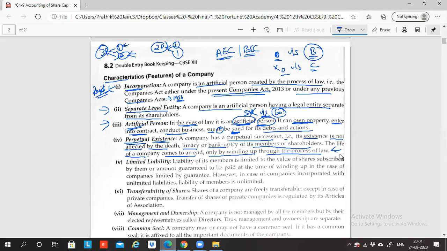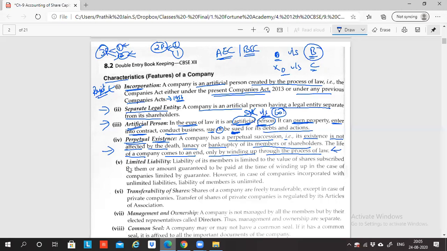Whereas a sole proprietorship, I can close one fine day in the morning. If I get up and say, I don't want to do business, everything will come to an end. But it cannot happen in companies. It has to go through a process, which is mentioned in law, and that is called winding up. Are we clear with the concept of perpetual succession? Members may come and go, but the company will go on forever. This is the slogan for perpetual succession. Any doubts in point number 4, please?